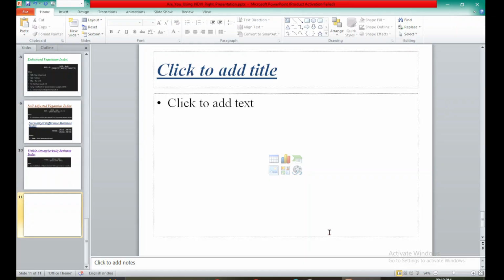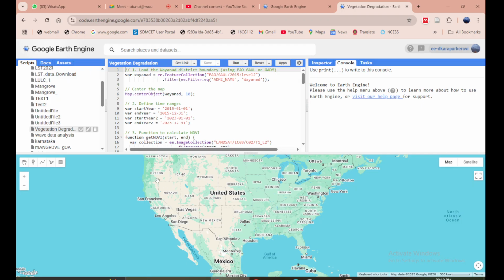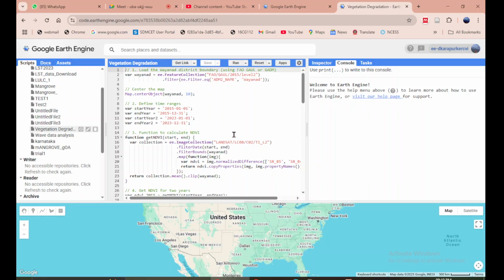So let's move on to a very small and very nice exercise. I have already shared this particular link with you. What you have to do is open Google Earth Engine, make a new project, and add your details, and just open this link such that you can save it as well. You can go for saving it, or just go here and then save as. I have saved it as vegetation degradation.